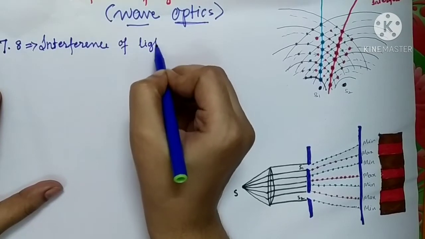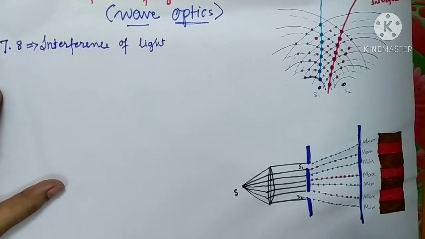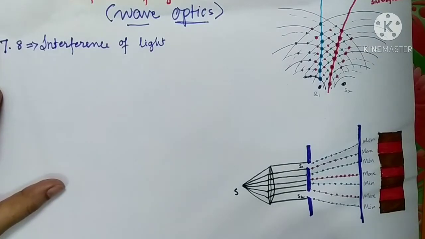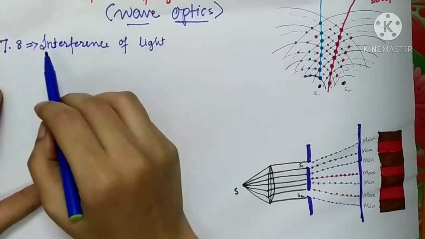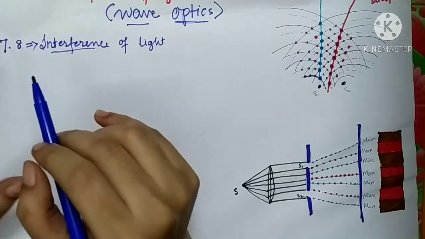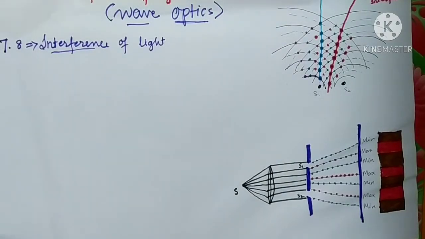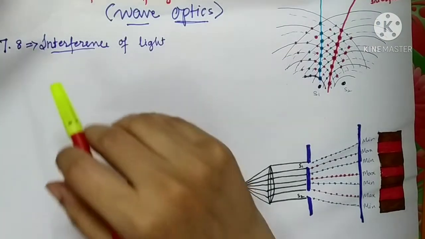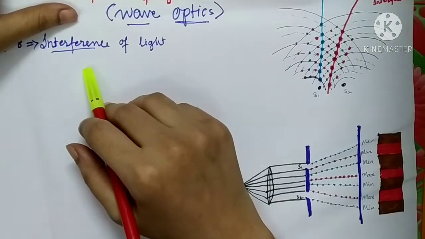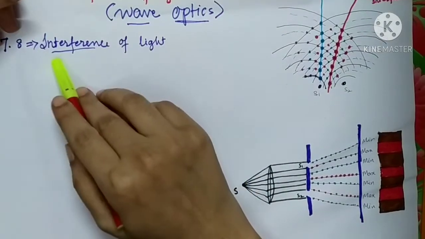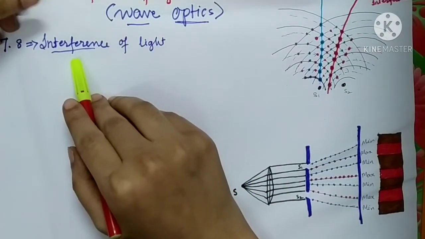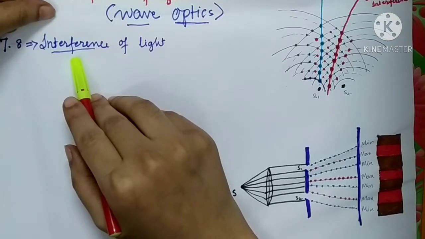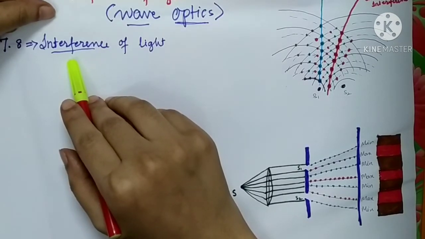Don't worry, you will not need the past sections' concepts for the interference of light. It is a self-explanatory topic. So let's get started. First and foremost, we all know the meaning of the word interference. Interference means a disturbance, an interruption.